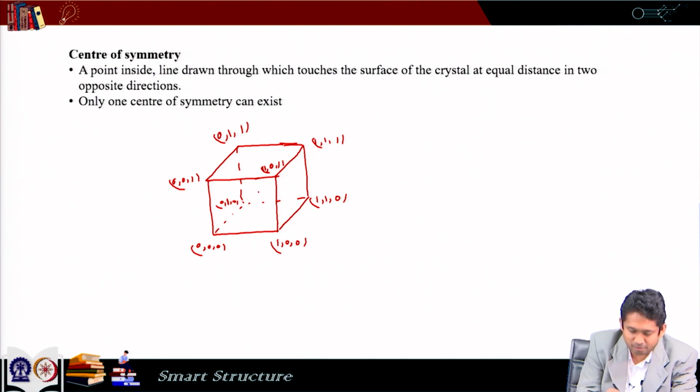Now, let us imagine one point at the center P, and suppose it is half.